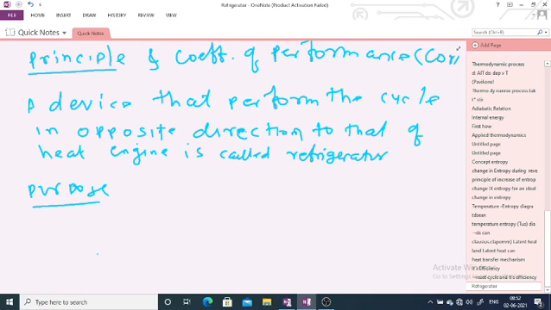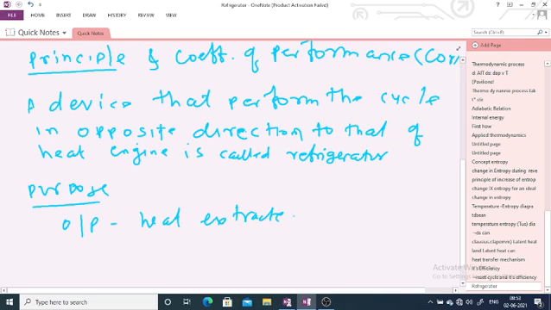So the output of that refrigerator is nothing but the heat extracted from the cold reservoir.